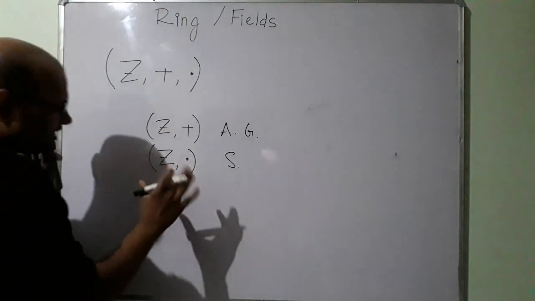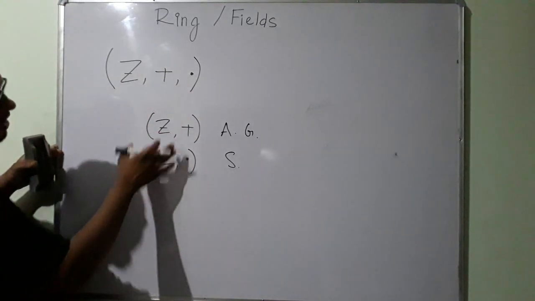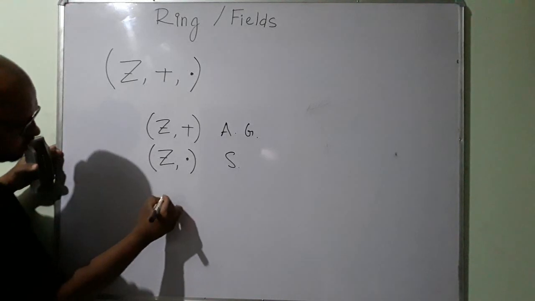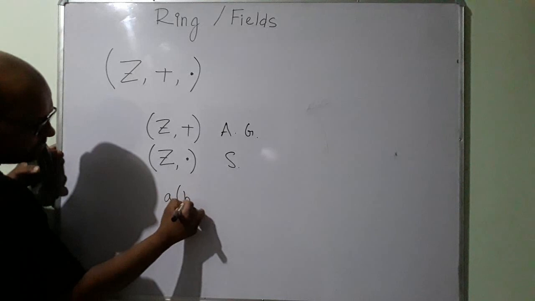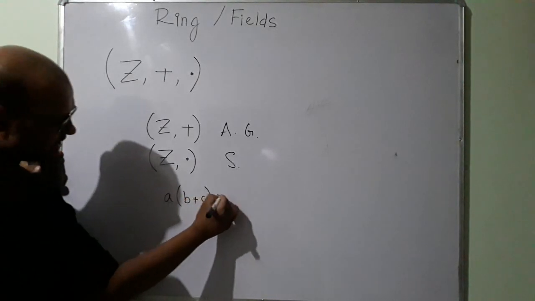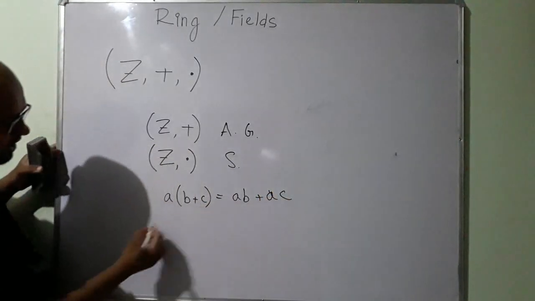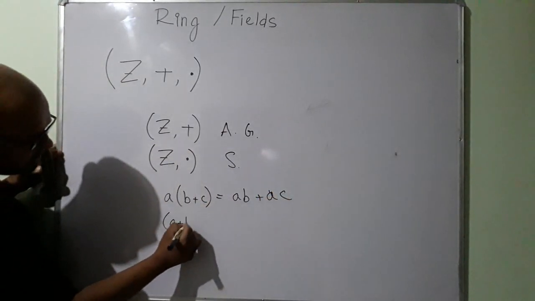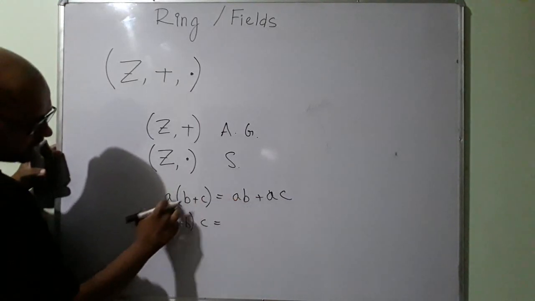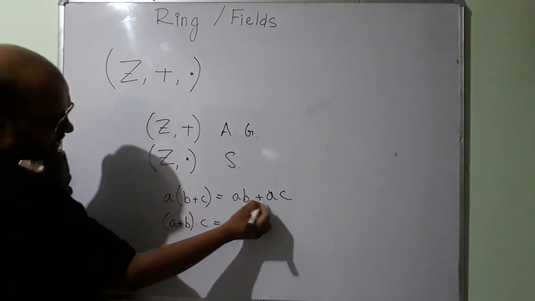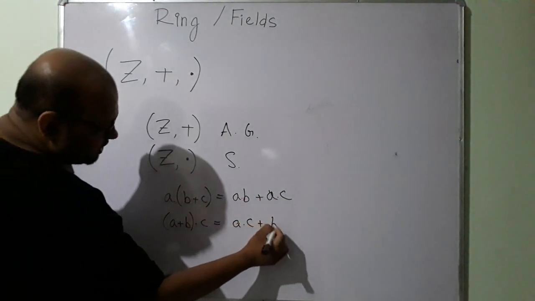Then is this true? Is multiplication in case of integers distributive over addition? So is this true: if a is some integer and b and c are also integers, then a(b plus c) equals ab plus ac, and also (a plus b) times c equals a dot c plus b dot c. I am not writing the operation, but I still mean multiplication.